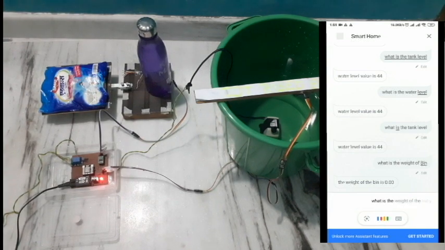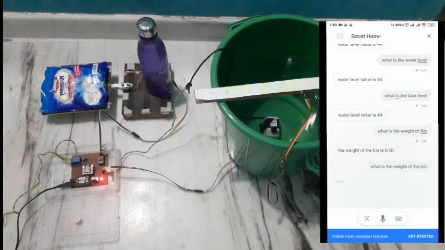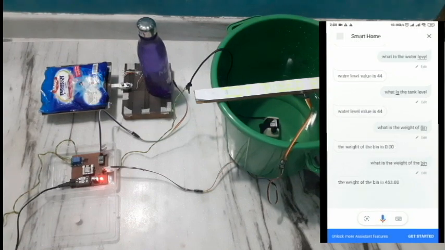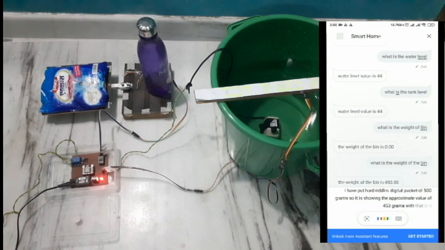What is the weight of the bin? The weight of the bin is 453.00. As I have put a detergent packet of 500 grams, it is showing the approximate value of 453 grams. That is working fine.